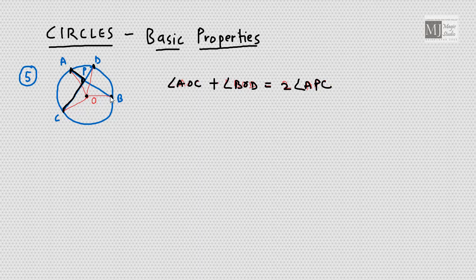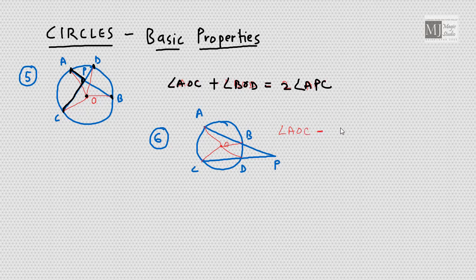Same thing is if these two chords meet outside the circle. Then angle AOC minus angle BOD is equal to twice the angle APC.